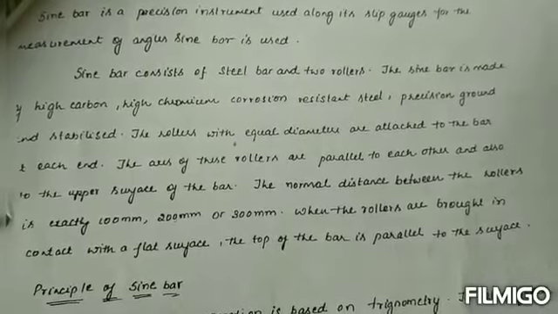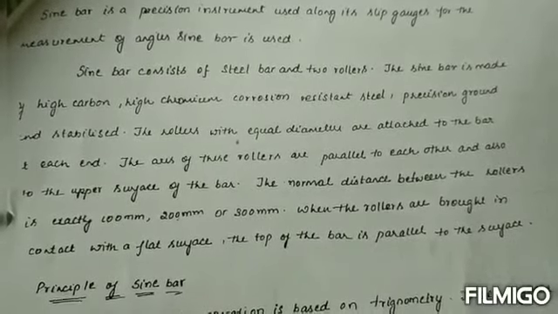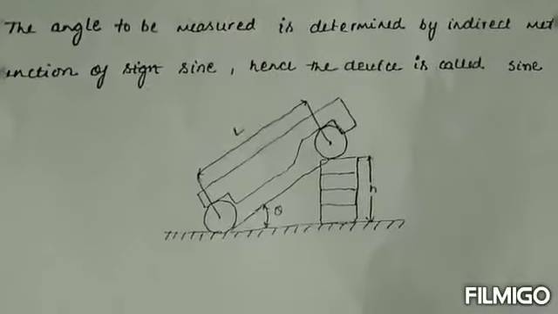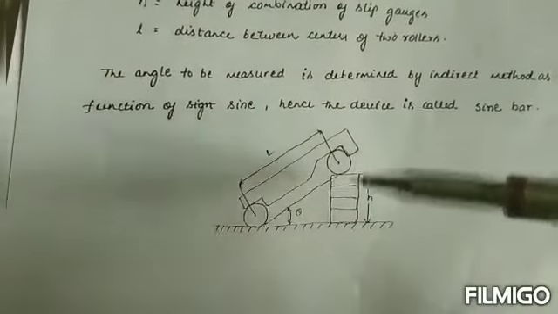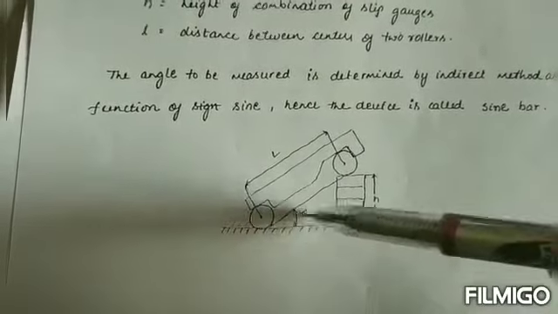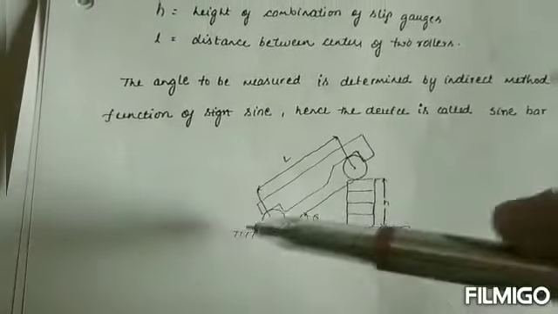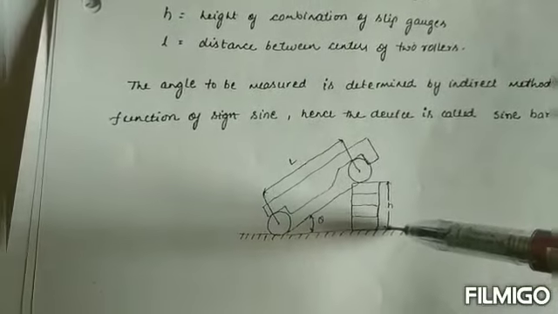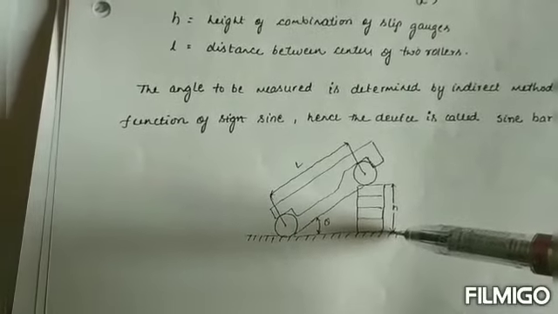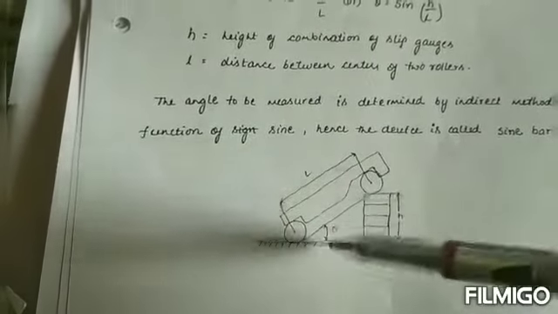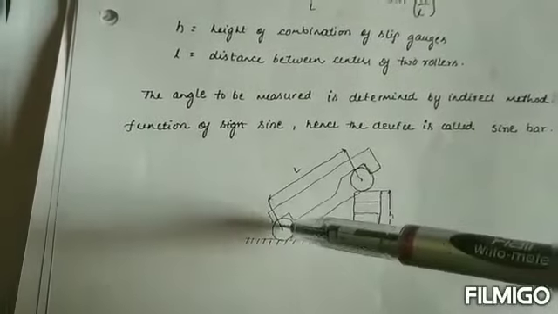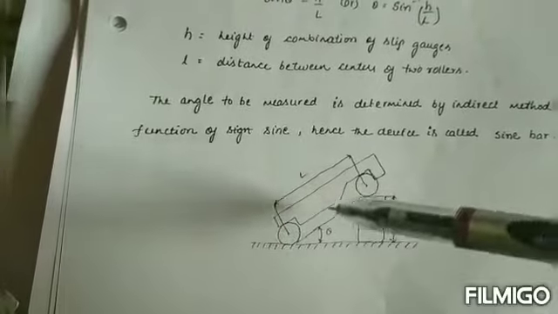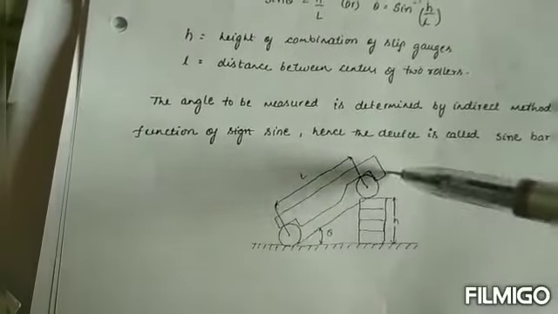The sine bar is a precision instrument used along with slip gauges for measurement. See, like this the sine bar will be used. Okay, there will be two rollers. These two rollers will be there, on the flat surface. This is the production. Here we are taking one element. If we take it as an element, we should find out the diameter of it. The element will be in two different sections, meaning two different lengths. How should we find out?